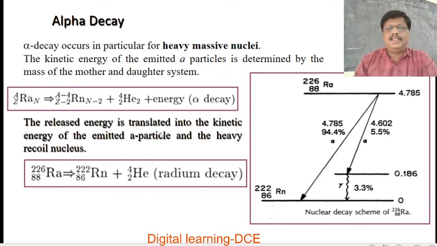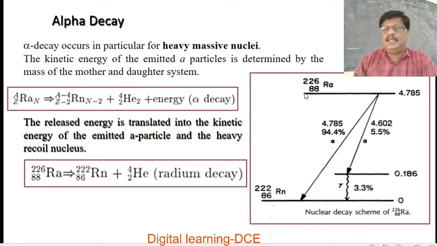The energy released is translated into the kinetic energy of the emitted alpha particle and the heavy recoil nucleus, as you know that. So this is the energy level diagram for the transition of radium to radon.